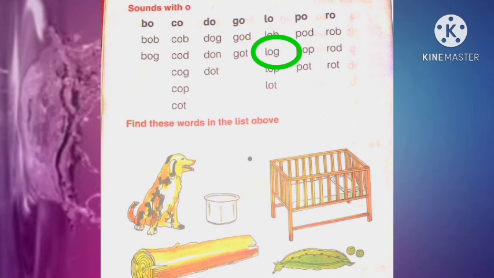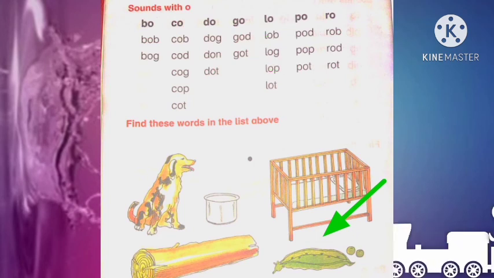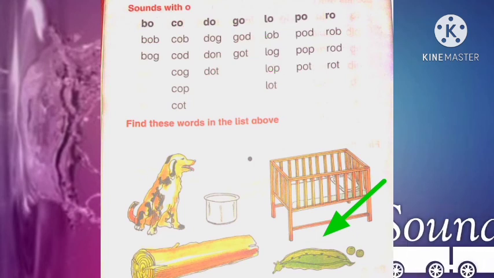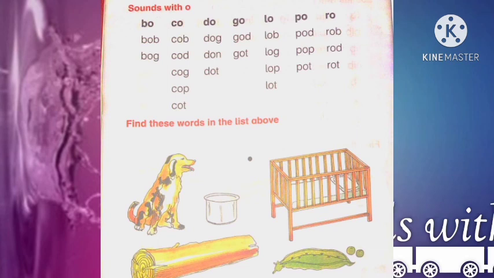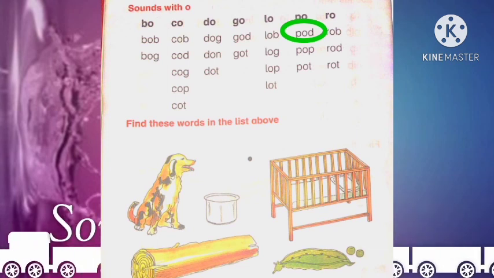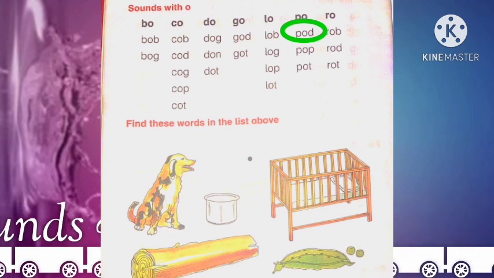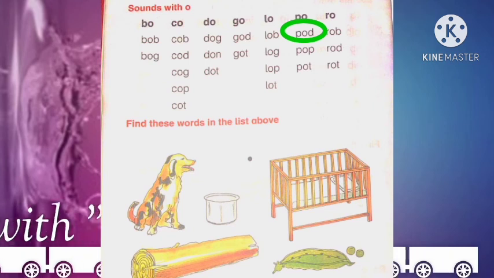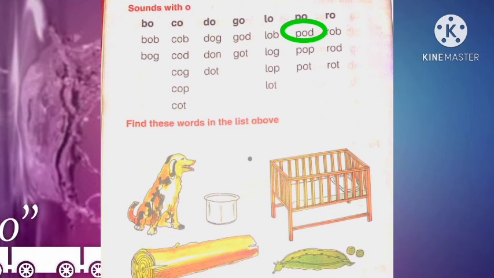Now the last picture is of a pod. Here is a pod of peas. So where can we find the word pod? Yes, in the column of sound po. Let's check the column of sound po. Yes, here is the word pod, pod. So circle the word pod. So we have completed our activity.